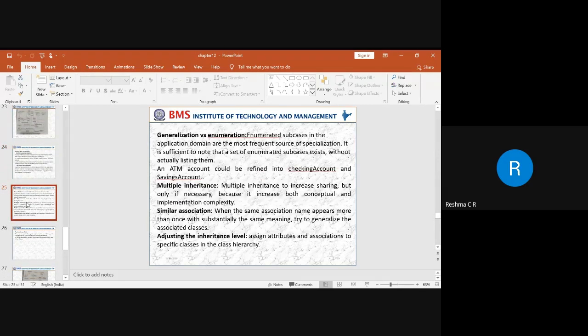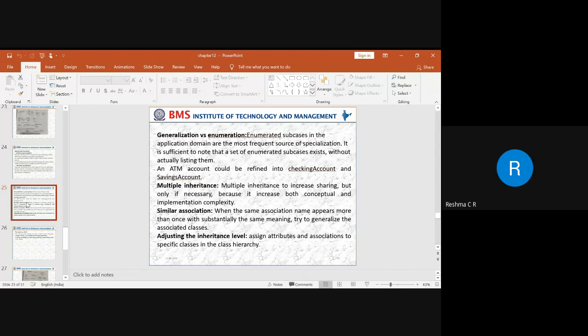And next, we need to differentiate between generalization and enumeration. In other object oriented languages, what we call enumeration is a data type.